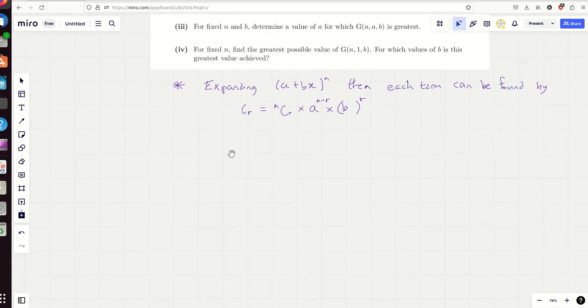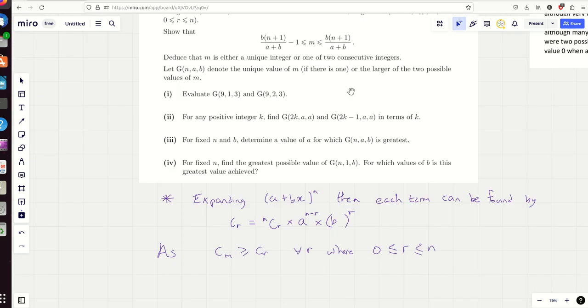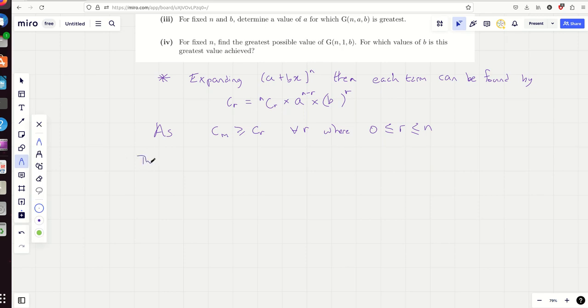So my thinking was, as c_m is always going to be greater than or equal to c_r for all r, where 0 is less than or equal to r is less than or equal to n, they told me that, remember, I can use that, then I can certainly argue that c_m should be greater than or equal to c_(m+1). Basically, I need to show that this term is going to be greater than the term ahead of it, and then greater than or equal to the term behind it. And so that's what I was thinking.